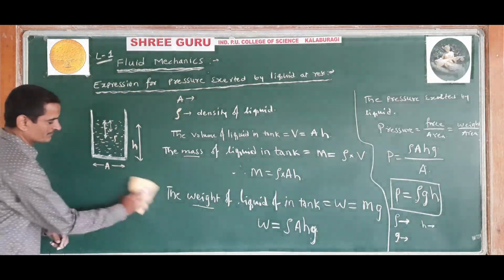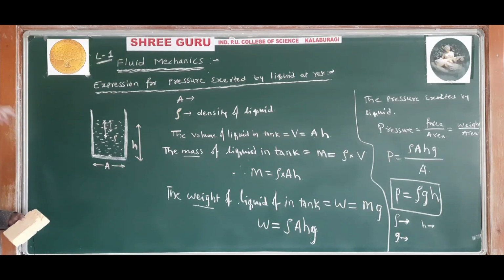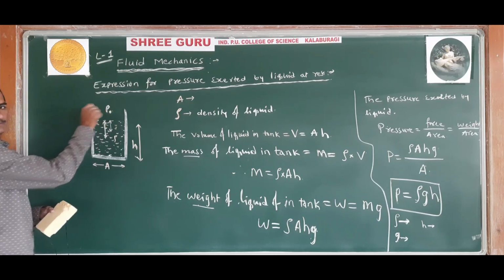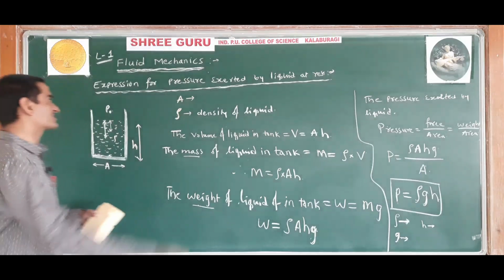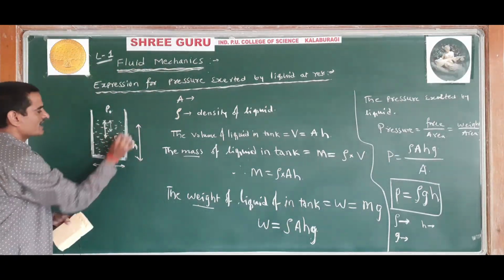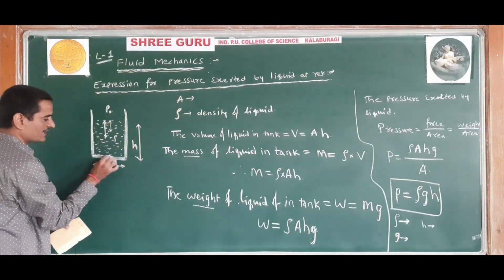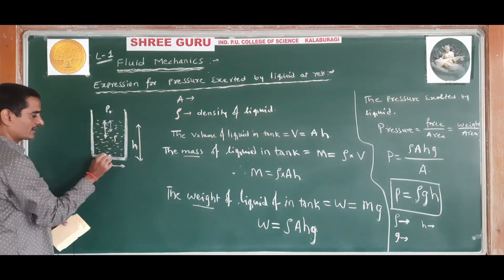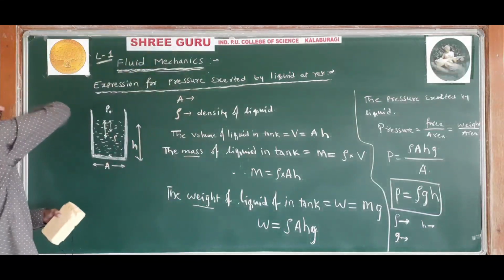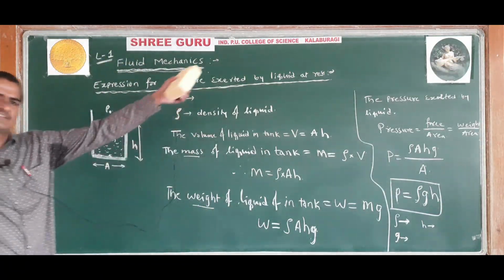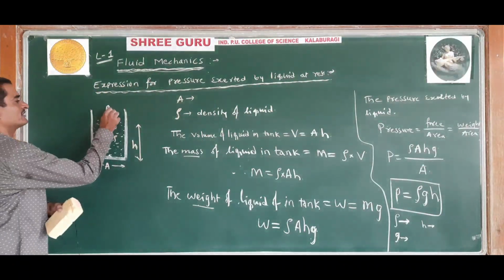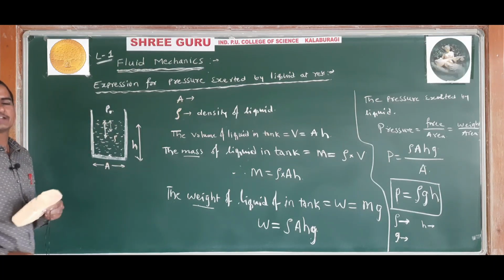Now let us understand what is gauge pressure. Let us take P naught as the atmospheric pressure, that is, the pressure exerted by the atmosphere. This tank, this container is there, this liquid is there. We have calculated the pressure exerted by the liquid on this container, that is P equal to rho g H. Around this container there will be atmosphere. Atmosphere is everywhere. So there will be atmospheric pressure, P naught.